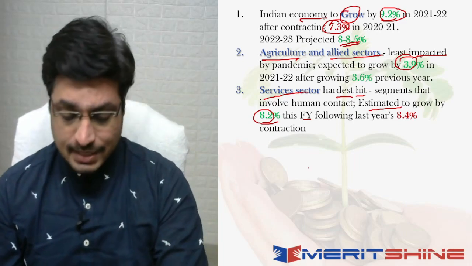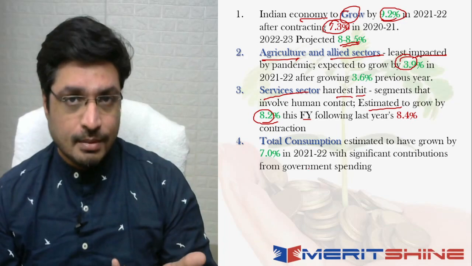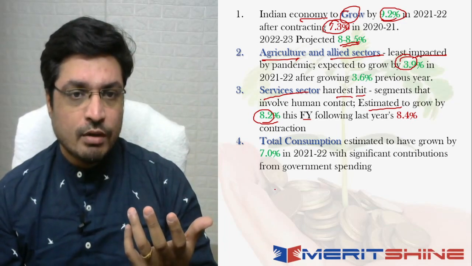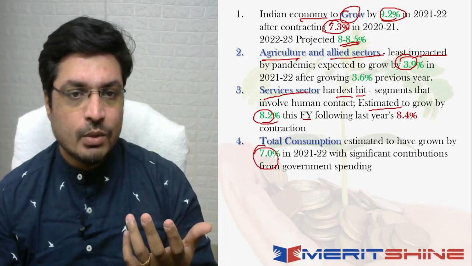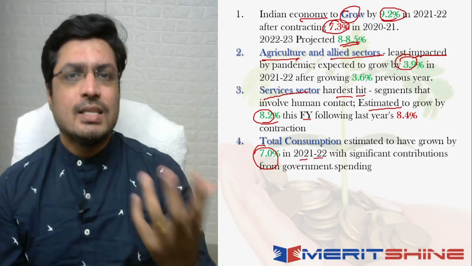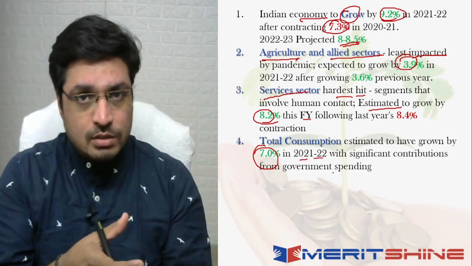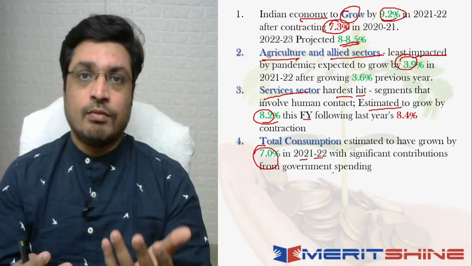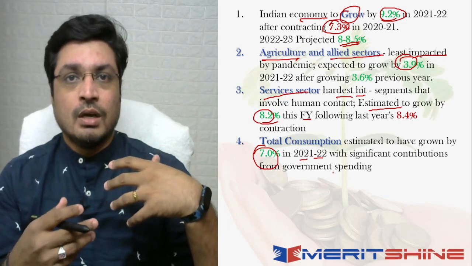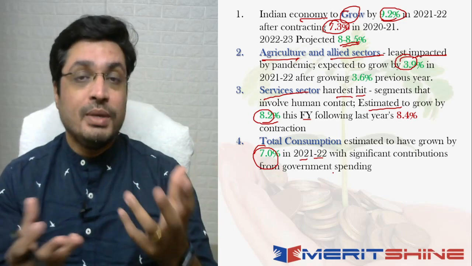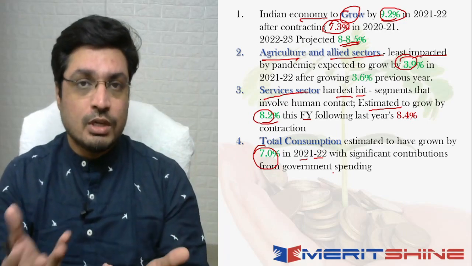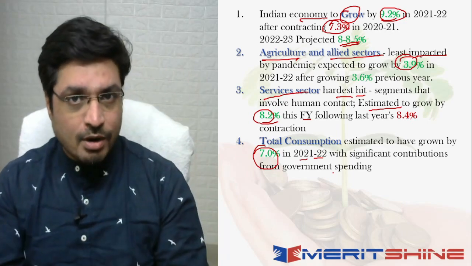Right, so if I look at the next segment, which basically talks about the total consumption. Now, the total consumption is estimated to have grown at 7% in 2021-2022. So when I say consumption, what is consumption? Anything that is getting consumed. Now, it could be goods, matlab anything that you have bought for yourself, or it could be, let's say, any kind of food item also, or it could be any kind of services that you actually used up in the last year, right? So all of that is a part of consumption.